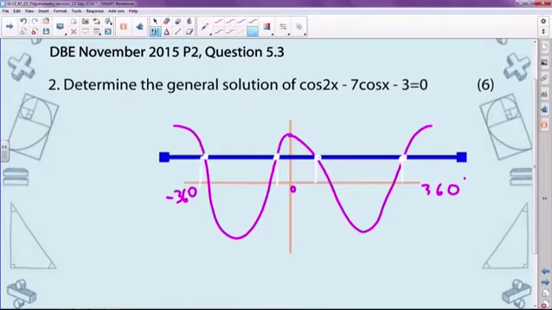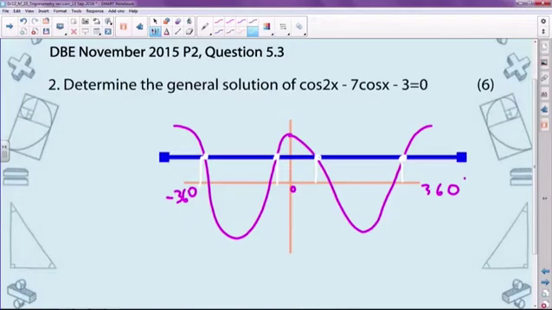Do you see that? If I look just at that simple graph, there are already 4 solutions between minus 360 and 360, 4 different solutions for x. You can imagine that if we were to take 360 and multiply by n, which will give you an infinite number of multiples, you can have many more solutions, and hence it's called a general solution for a trig equation.